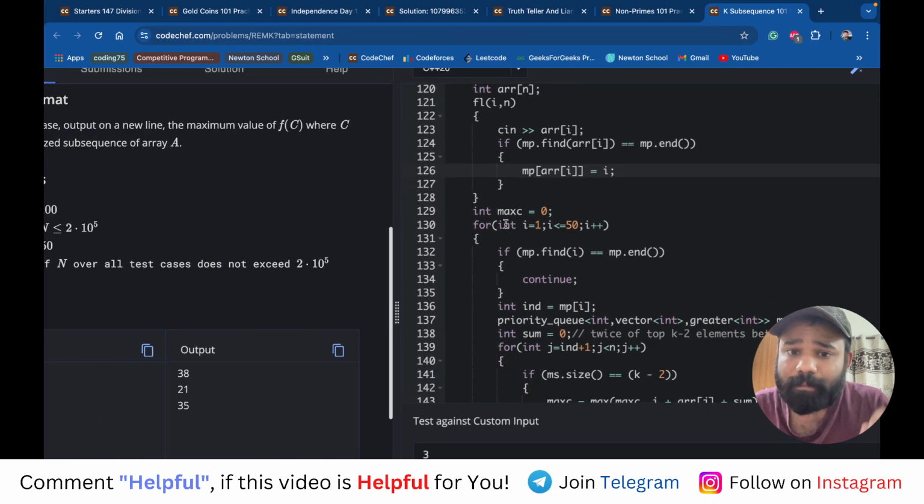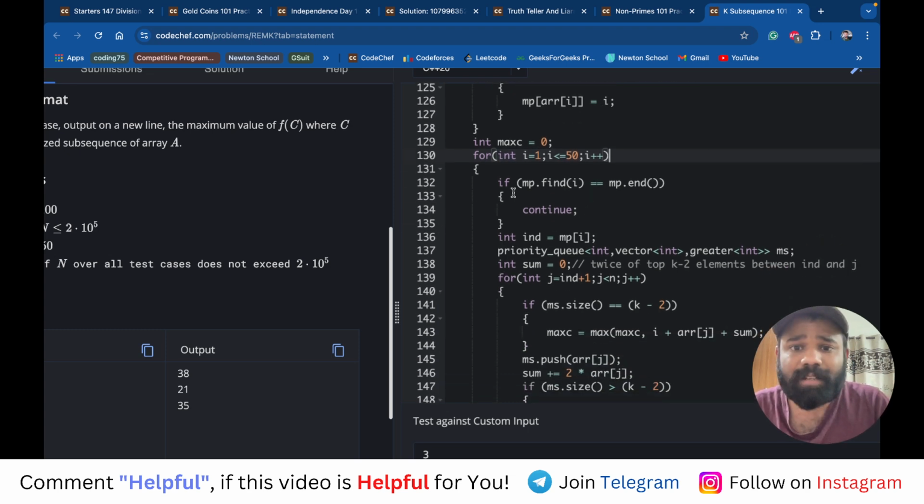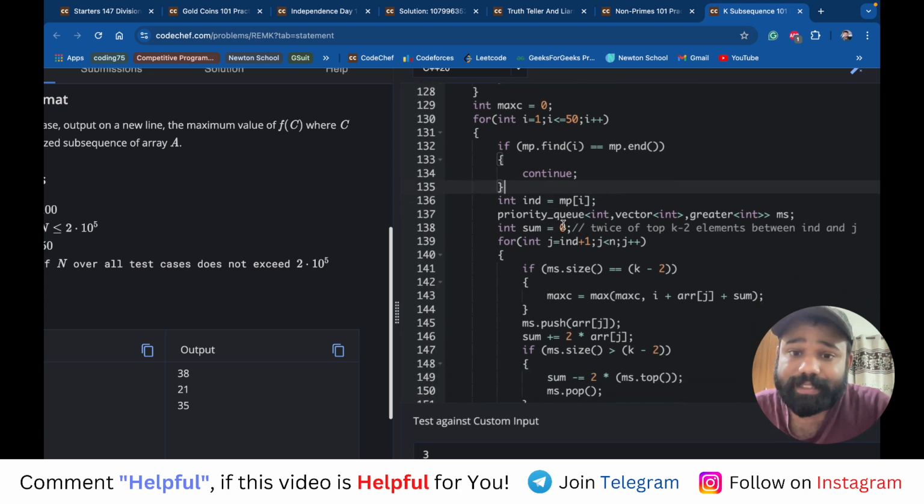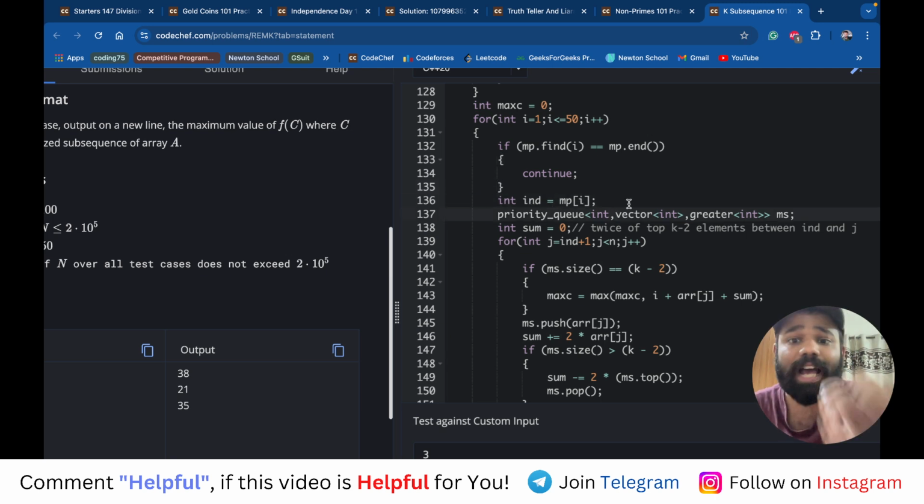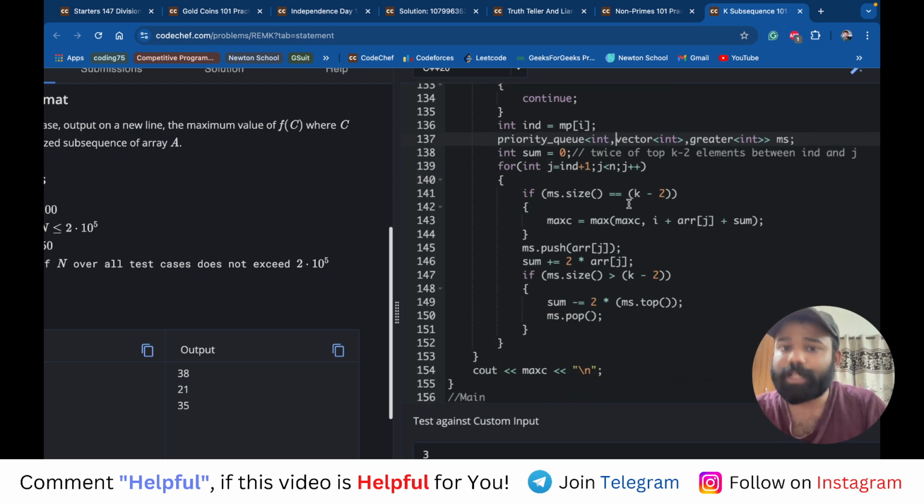And now for every number from 1 to 50, if that number is not present in the array, continue. If the number is present in the array, find at what index it is present. It is present at index number ind, and on that ind we apply our logic. What logic? We keep increasing j from ind plus 1 to n. And if my priority queue has the top k minus 2 elements, right?